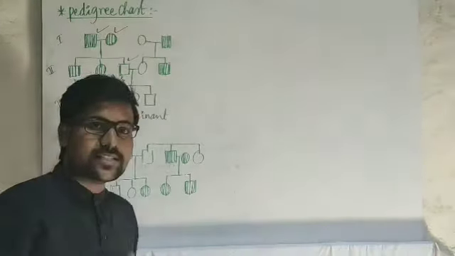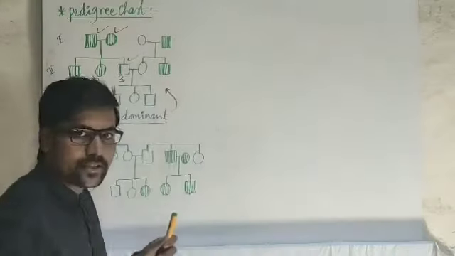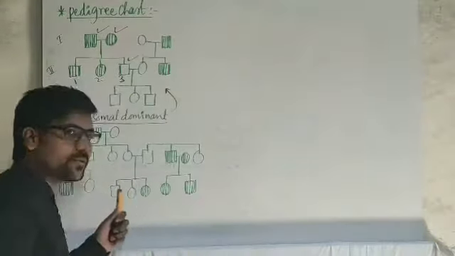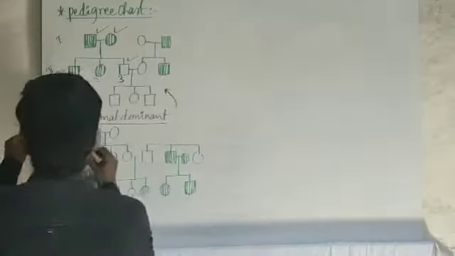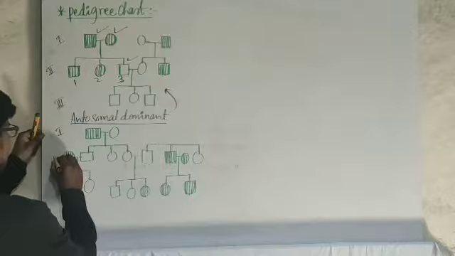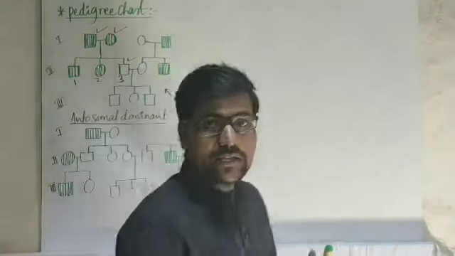Yes, this is the second chart we are having. The first one, we already came to know, was the autosomal dominant pedigree chart. So what type of chart is this? As usual, we are already having 3 generations here: first generation, second generation and third generation.